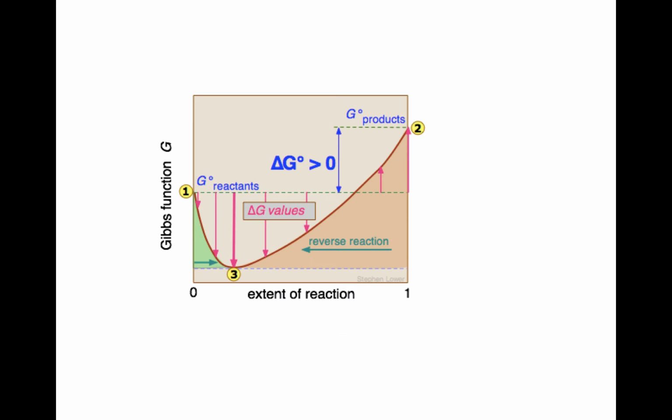So as I slide towards equilibrium, losing free energy, the reaction stops well short of making a lot of products in this situation. And at this point, at point 3, your delta G absolute value is 0. And if we take the difference between the delta G at standard conditions for the reactants and the products, I'd have a positive value. Again, it implies that I've stopped the reaction not very far after I've started, before the reverse reaction stops it, and then I'm at equilibrium where I have a lot of reactants left over and very little products formed.